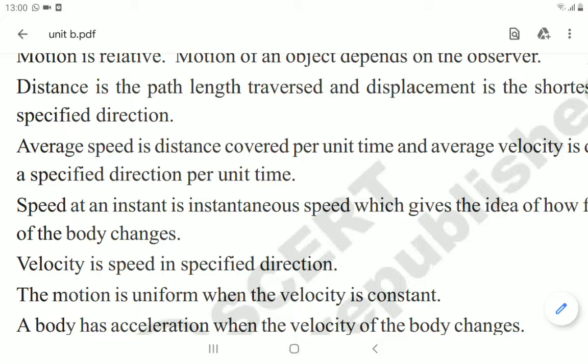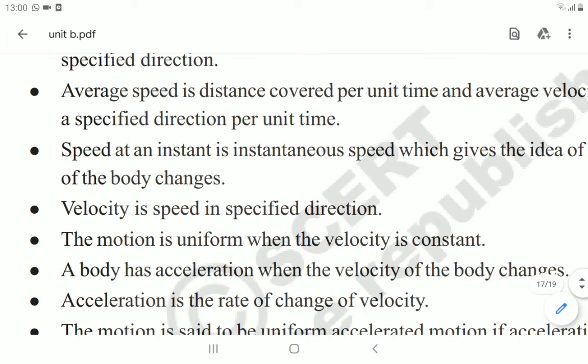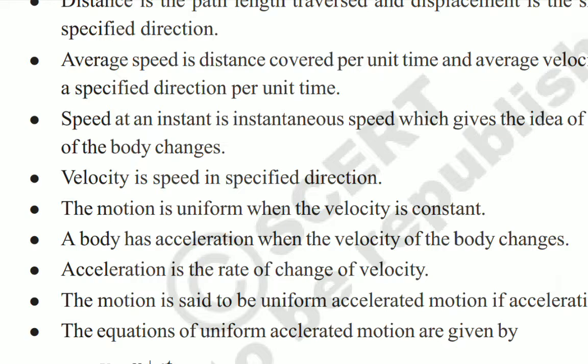Next, speed at an instant is instantaneous speed. The speed of the object at a particular instant of time is called the instantaneous speed, and it gives the idea of how fast the position of the object changes. Next, velocity. Velocity is speed in a specified direction. We already know this one. The motion is uniform when the velocity is constant. If the velocity of the object is constant, that motion is called uniform motion. If the velocity is always changing, that is non-uniform motion.